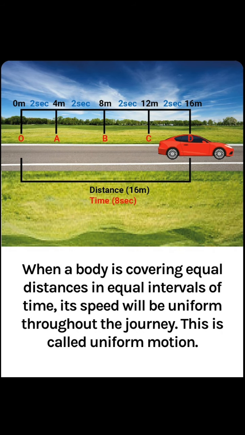Now when a body is covering equal distance in equal intervals of time, its speed will be uniform throughout the journey, and this motion is called uniform motion.